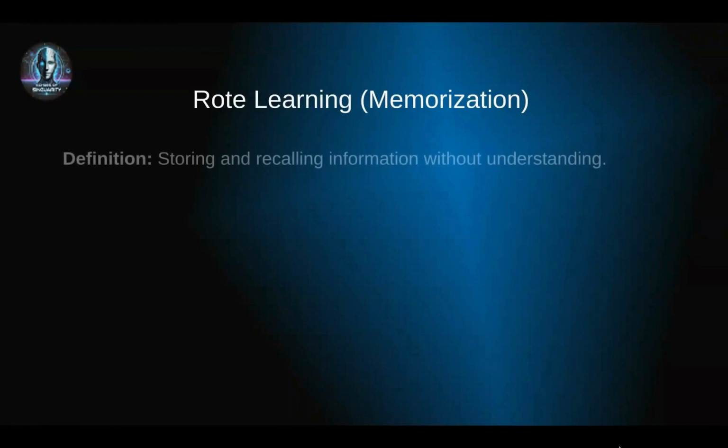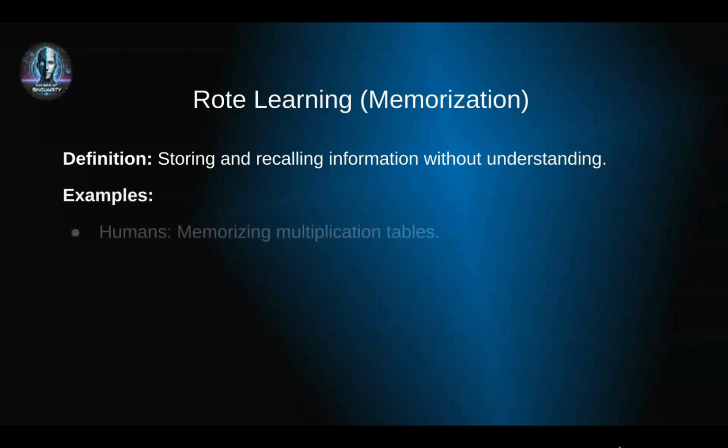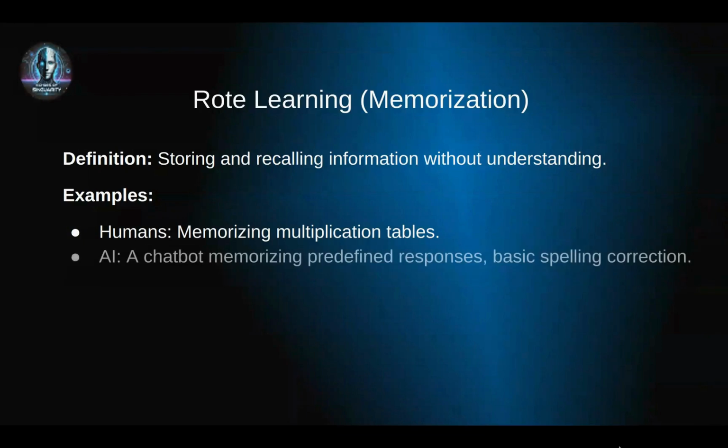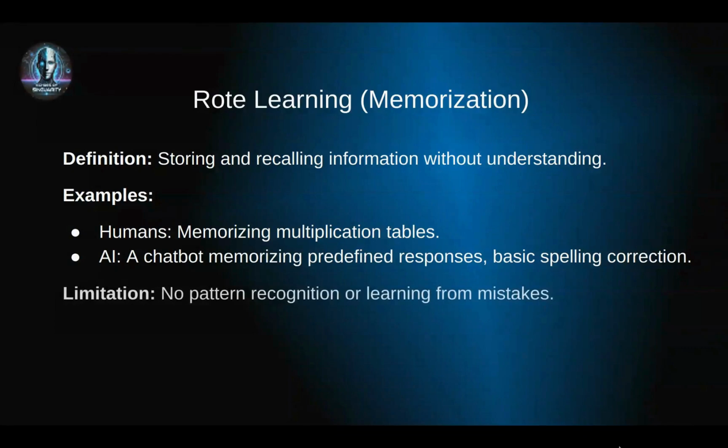The first and simplest form of learning is rote learning, where AI memorizes facts without understanding them. It's just storing and recalling information. Humans do this too. Think about memorizing multiplication tables without knowing why they work. In AI, a chatbot can store predefined responses and answer basic queries, or a spelling checker can compare words to a stored dictionary. However, this type of learning has a major limitation. AI doesn't recognize patterns or learn from mistakes, it just retrieves stored information.